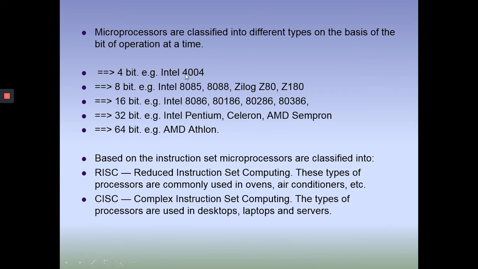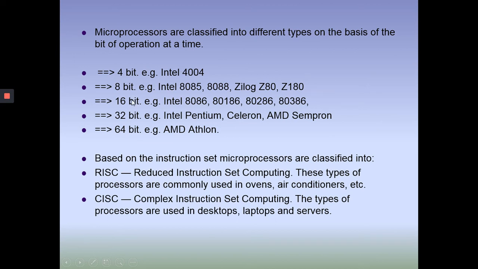A single example is there, 4004, a very old microprocessor invented in 1971, which has 4-bit capacity only. After that, many microprocessors fall in the category of 8-bit, means they can execute 8-bit data at a time. The examples are 8085, 8088, Zilog Z80, Z180.